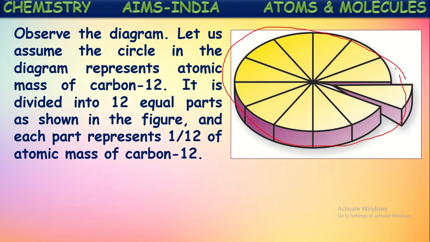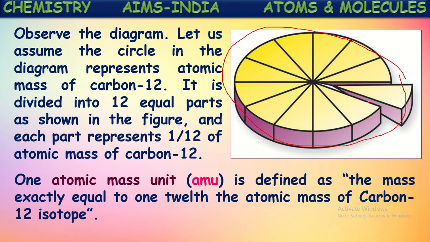If it is divided into 12 equal parts as shown in the figure, each part represents 1/12 of the atomic mass of carbon-12, isn't it? So the total is the atomic mass of carbon, divided into 12 parts, and each one part represents 1/12 of the atomic mass of carbon-12.